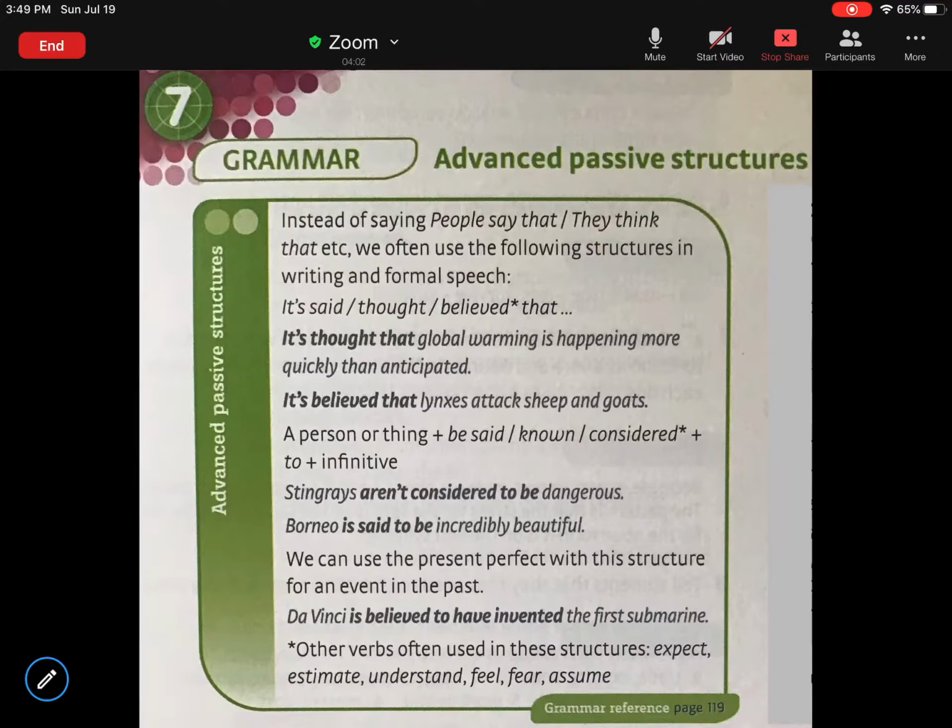So, we have another structure, not having it as the subject. A person or thing plus be said or known, be considered, then the infinitive form. As in the example, stingrays aren't considered to be dangerous. Borneo is said to be incredibly beautiful.